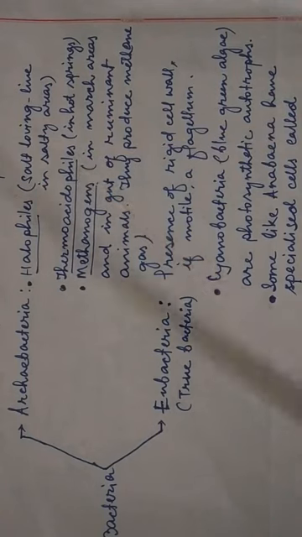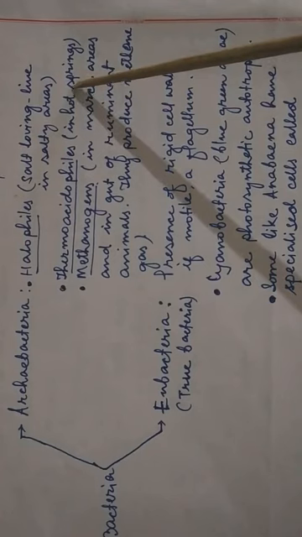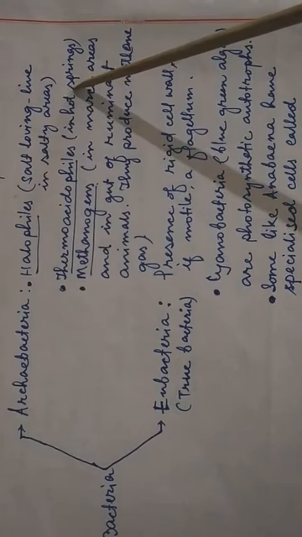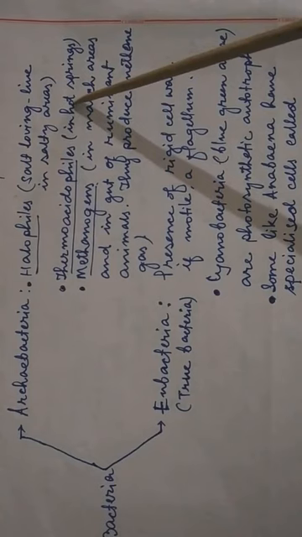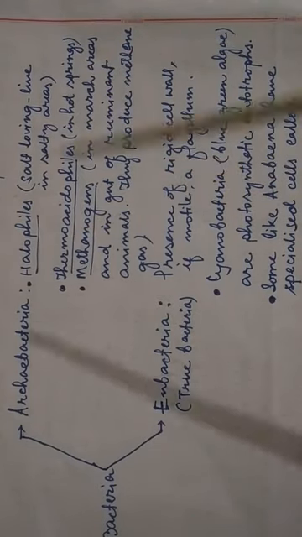So those which live in the salty areas are known as the halophiles. Thermoacidophiles. So these live in the hot springs, from the spring water. In some spring water, it is very hot all the time, and they are known as a hot spring. Even in this very hot spring water they can live, and they are known as thermoacidophiles.